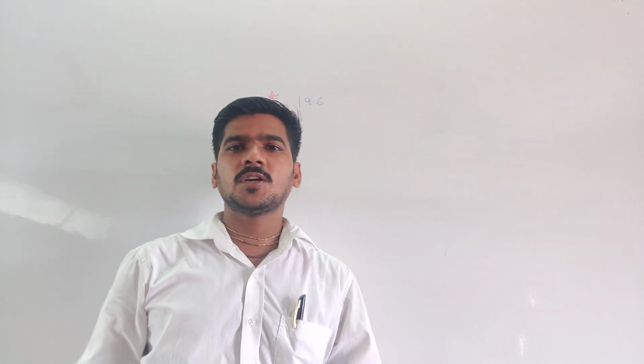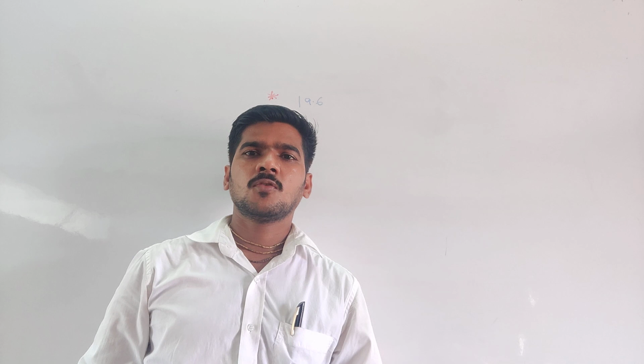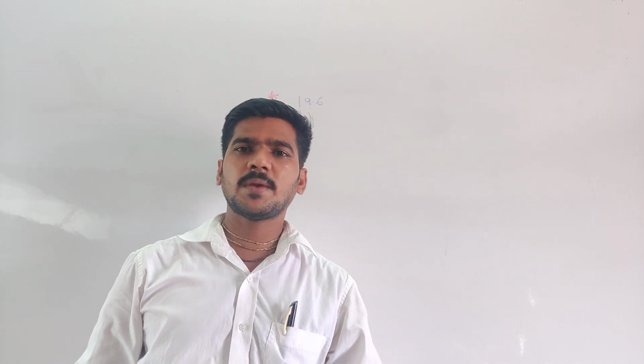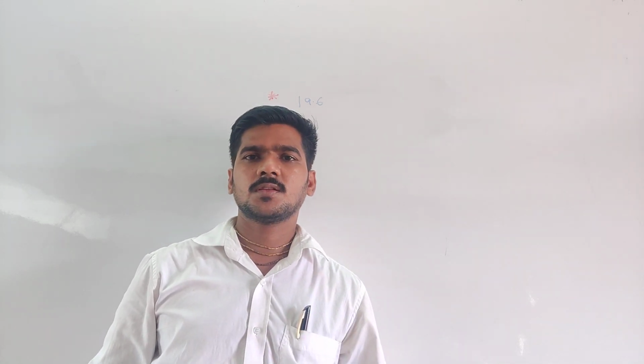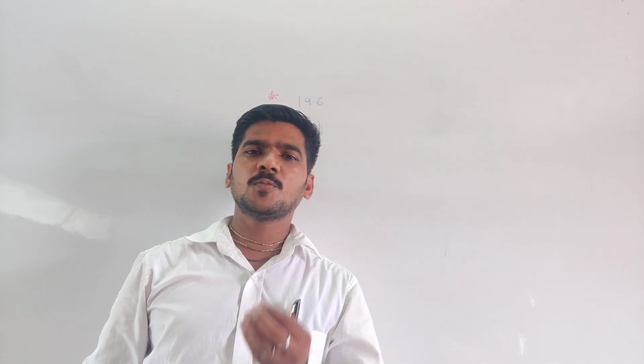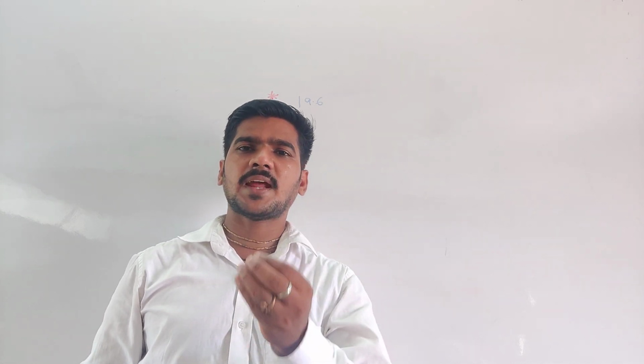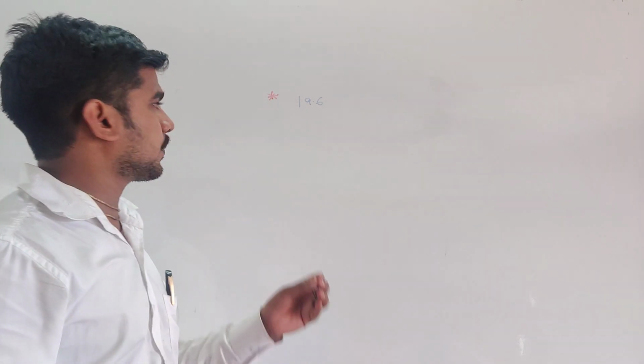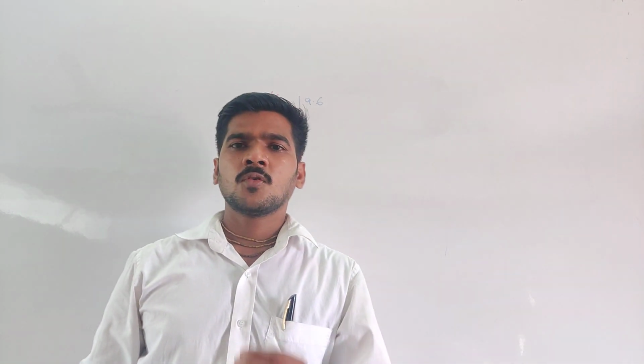At what height will the body rise? Maximum height. A body moving upward with a velocity of 19.6 meter per second, what height will the body rise?